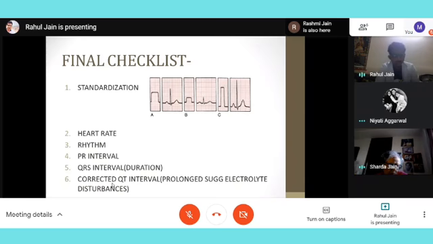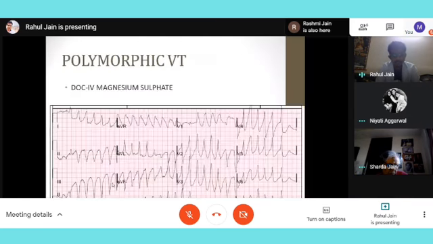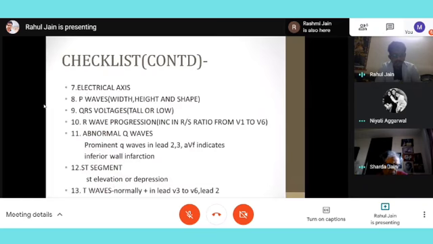Then corrected QT interval should not be more than 0.44 seconds. If it is more than 0.44 seconds, then we can see this condition called as polymorphic VT, where the drug of choice is magnesium sulfate to stabilize the heart. Then we see electrical axis, that is either right axis or left axis. That also we have discussed. Then I need to see P waves, QRS and R wave progression. P waves and QRS we have already discussed.